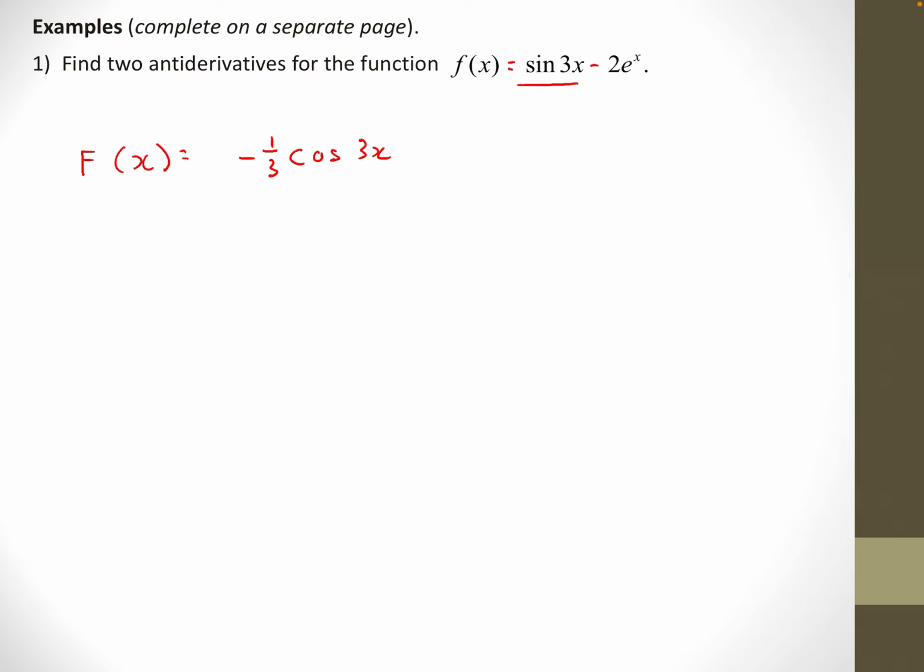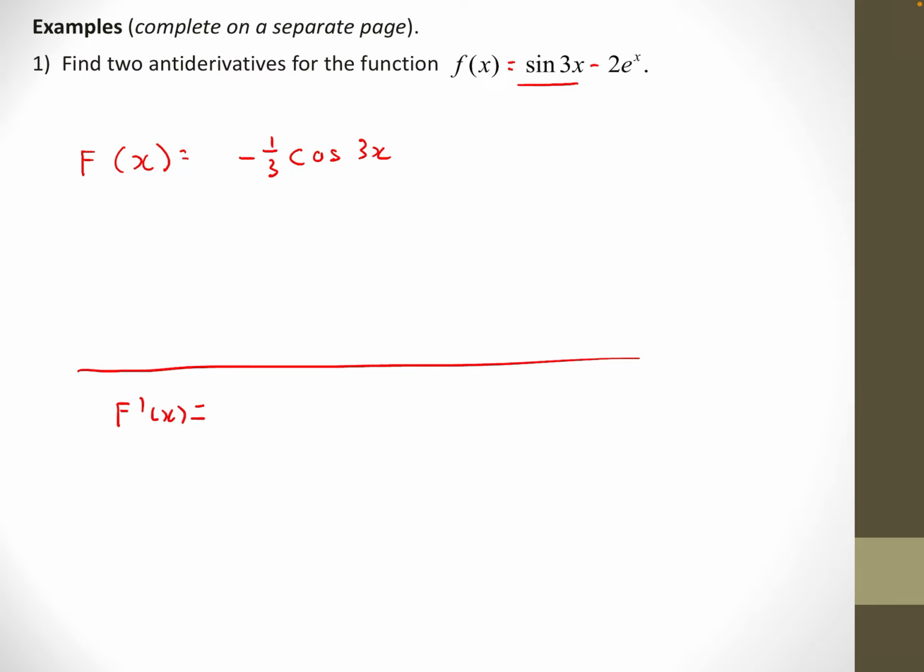Let's just see if it works first, and seeing that it works can help you think it through. I'm going to come down here and go f prime of x to make sure what I did works.